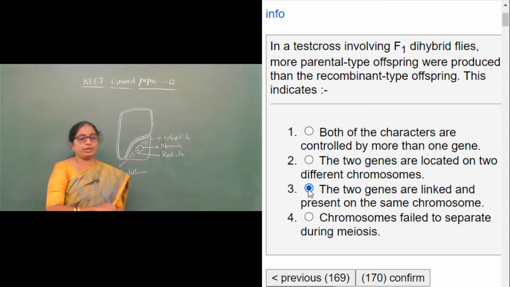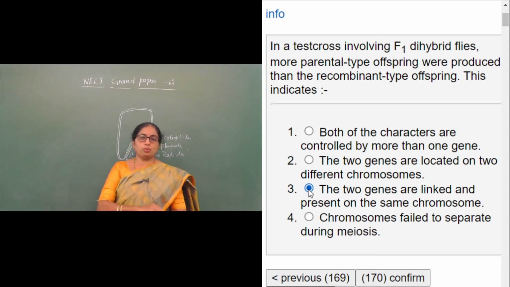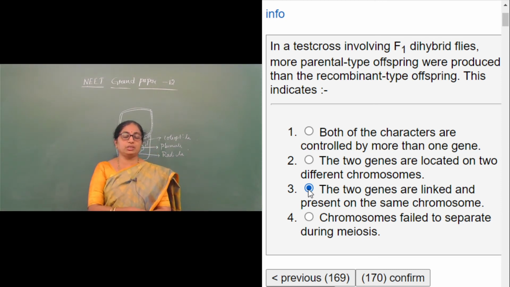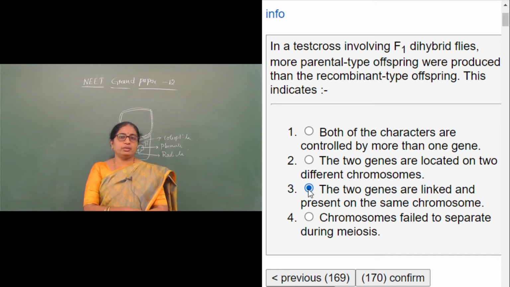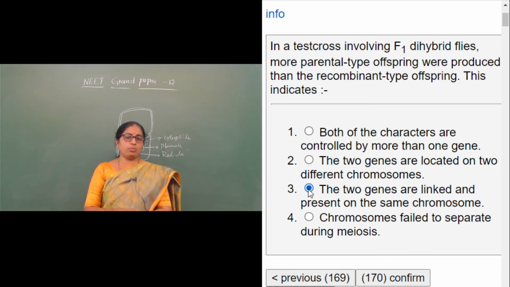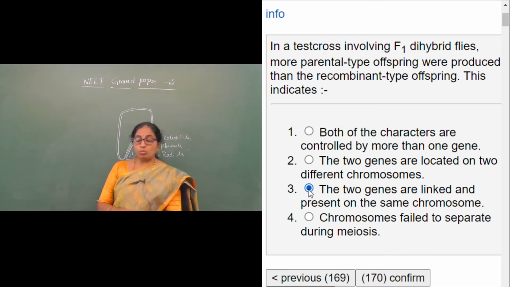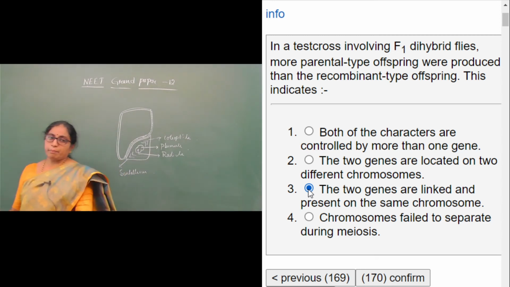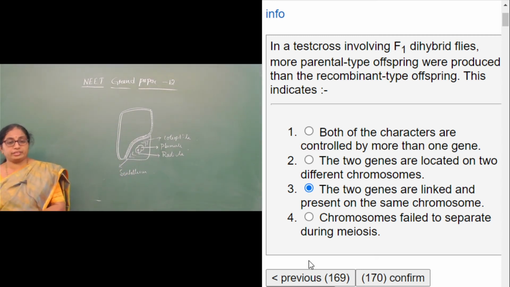When they are located on the same chromosome, the offspring are of two kinds, parental type and recombinants. There are fewer recombinants if the genes are tightly linked. If they are loosely linked, there will be more recombinants.